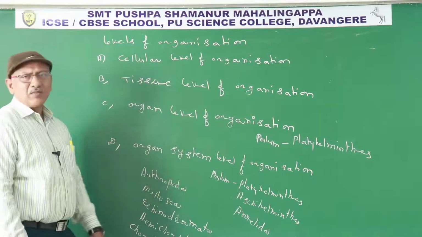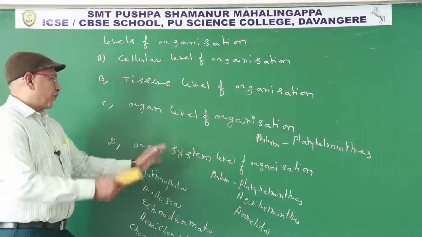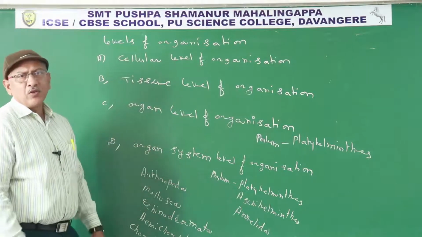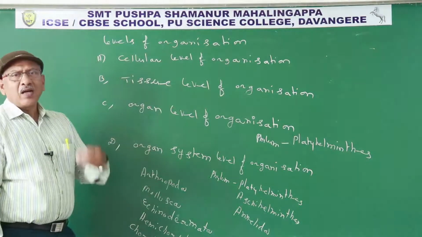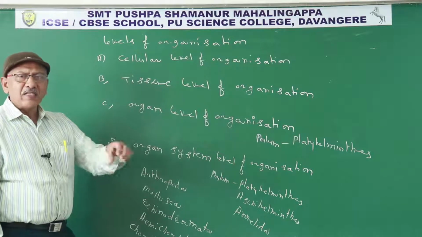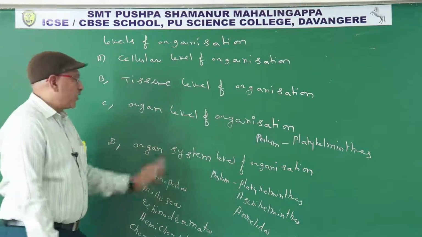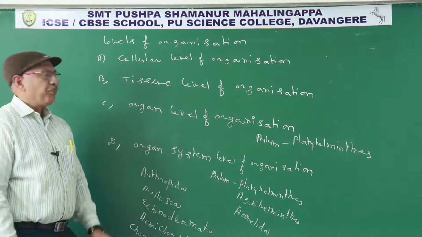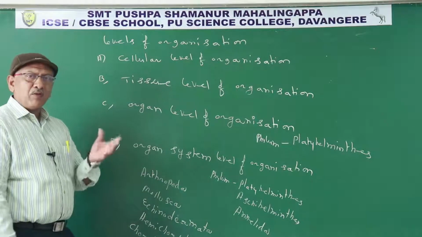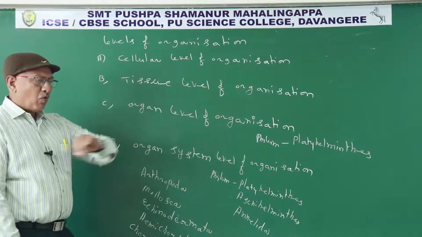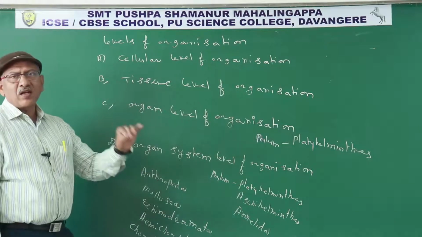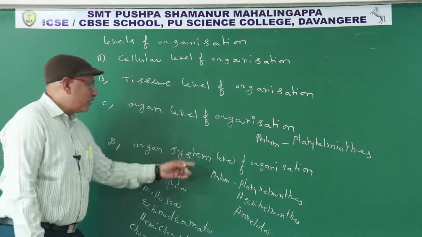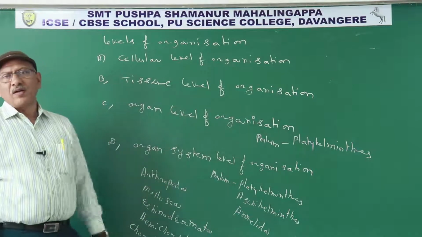What is the organ system level? When an animal possesses different organs performing the same function, assembled so that one system is formed, it is known as the organ system level of organization.